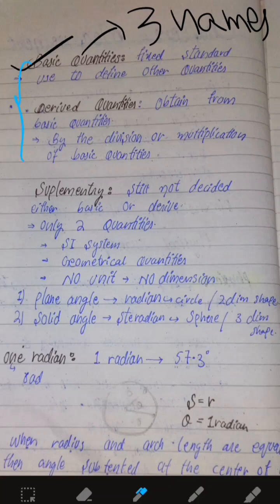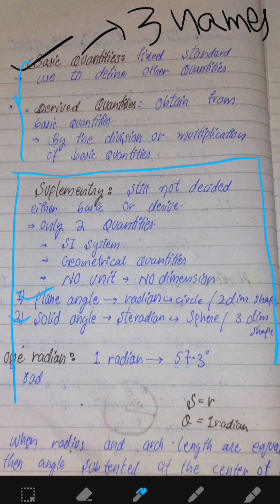But the supplementary is also a physical quantity, but it is still not decided whether it is basic or derived. It is not decided yet. Supplementary has only two quantities. The one is plane angle, the second is solid angle.